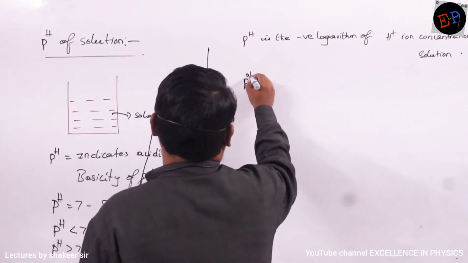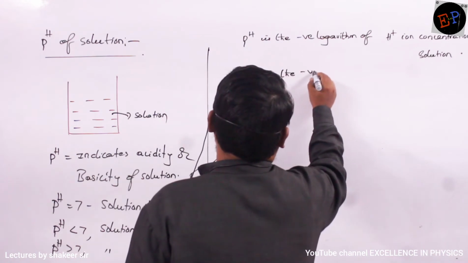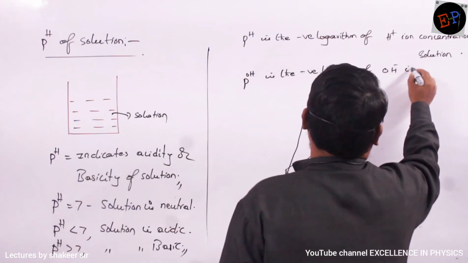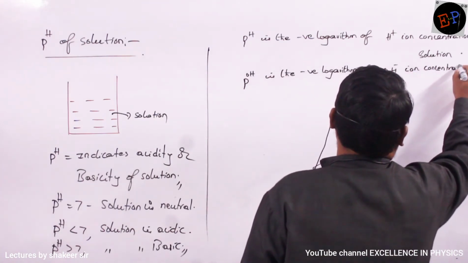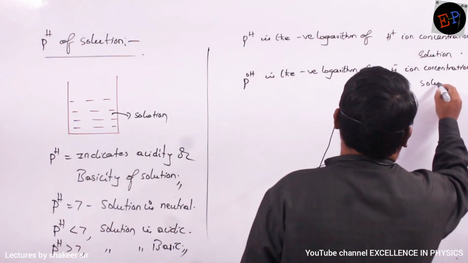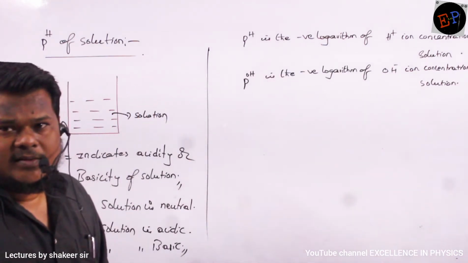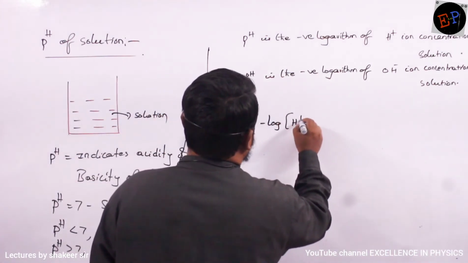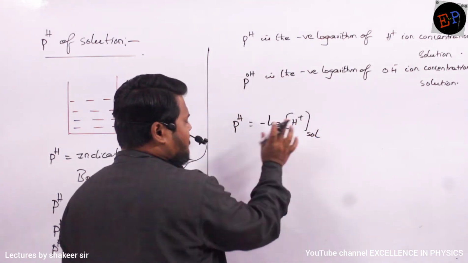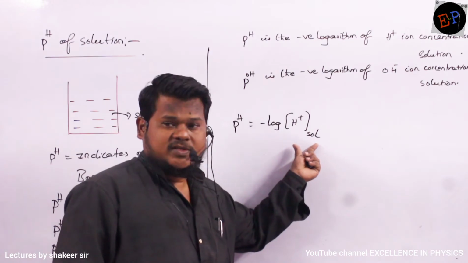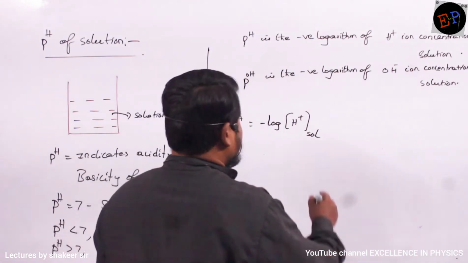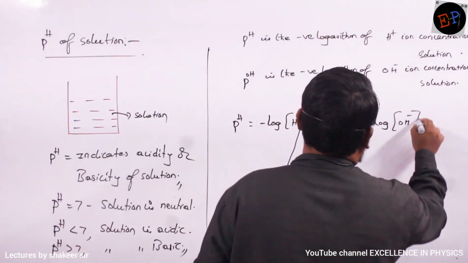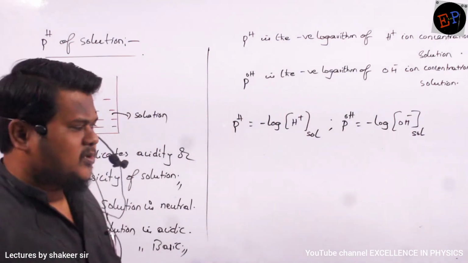Similarly, what is meant by pOH? pOH is the negative logarithm of OH minus ion concentration of solution. Clear? So if you write them mathematically, I can write pH equals negative log of H plus of solution. We are writing H plus of solution, we are not writing H plus of acid. So be careful about that. Similarly, pOH, how can I write? It is also the negative logarithm of OH minus concentration of solution. Are you able to understand?